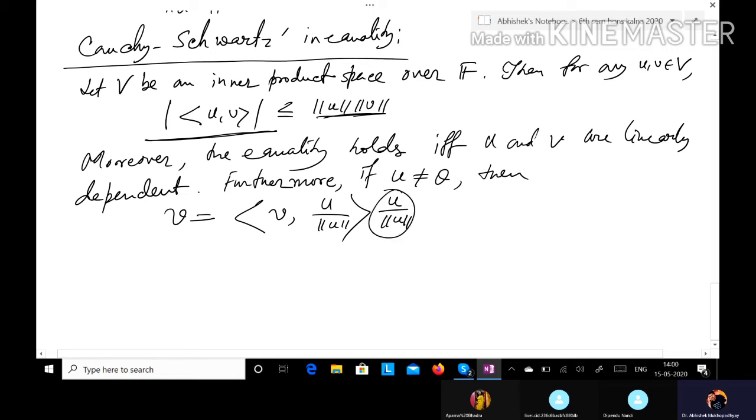This is the unit vector along u. So if equality holds, then u and v are linearly dependent, and if u is not equal to theta, then v can be represented this way.